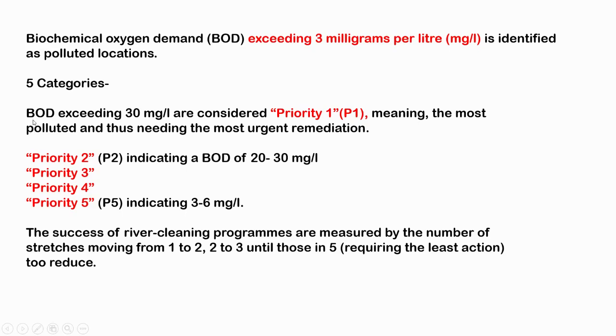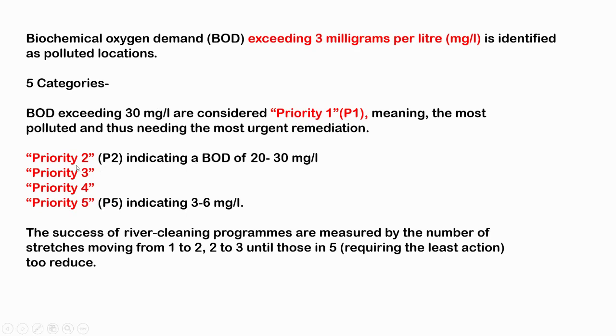A biological oxygen demand which exceeds 30 milligrams per liter is considered priority one, meaning the most polluted and thus needing the most urgent remediation. So there are five priority areas. One is P1, which is the highest impurity, because this water sample will have more than 30 milligrams per liter of biological oxygen demand. We can see the normal limit is less than 3 milligrams, and if a particular stretch has more than 30 milligrams, it comes in the priority 1 area, which means it is highly polluted.